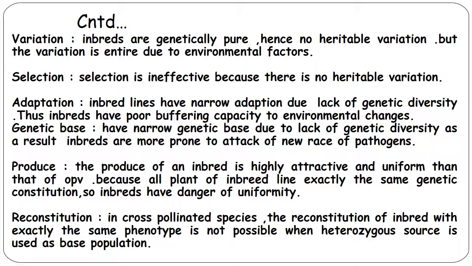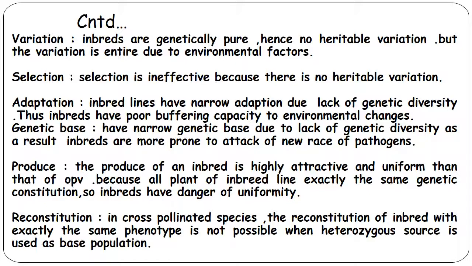Regarding the produce of inbreds, it is highly attractive and uniform compared to open-pollinated varieties, because all plants of an inbred line have exactly the same genetic constitution, so inbreds have the danger of uniformity.